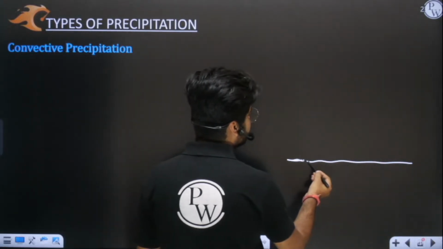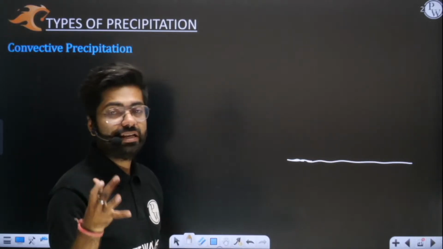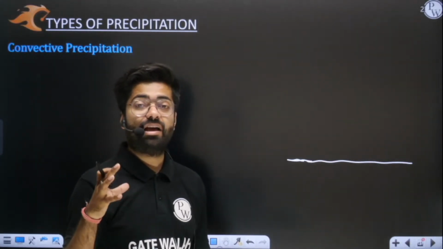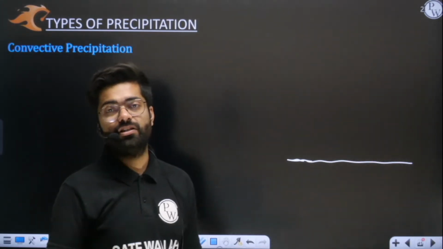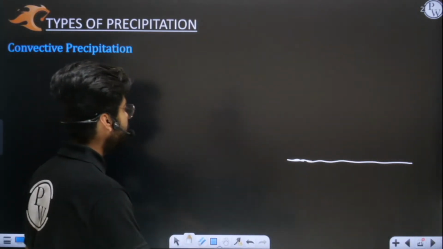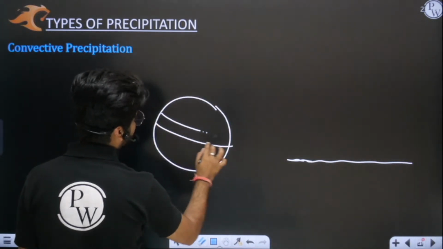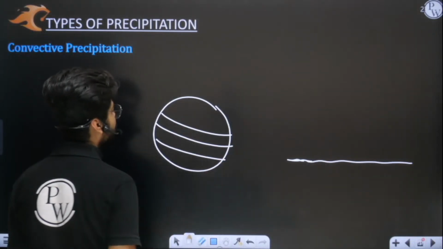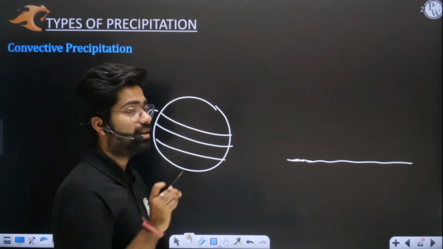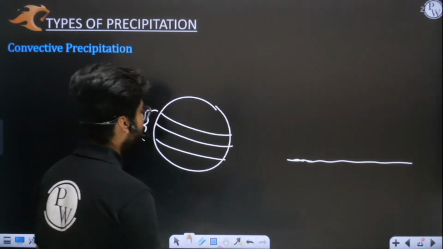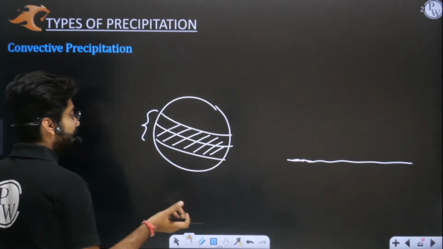Convective precipitation basically occurs in those areas which have a very high temperature, such as areas lying in the tropical region or near the equator. You all know that this is our planet Earth, this is the equator, this is the tropic of Cancer, this is the tropic of Capricorn. This is a region which receives sunlight directly, and in this area daily in the noon time rainfall is there.